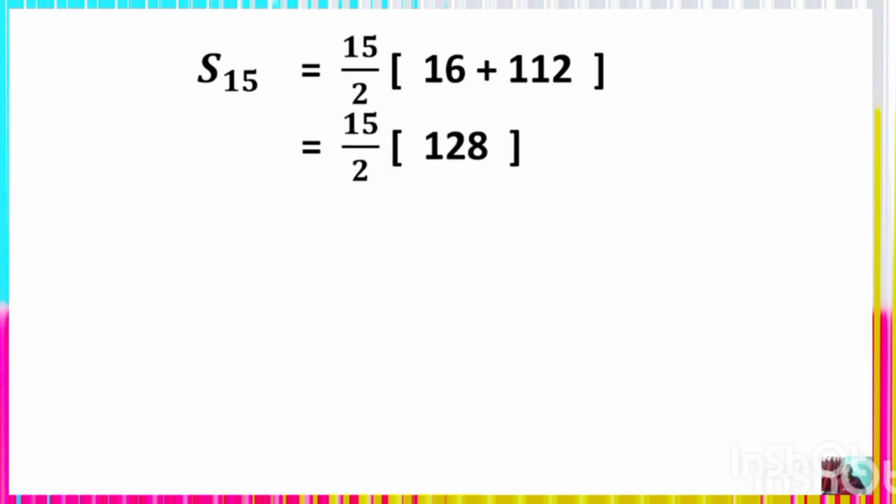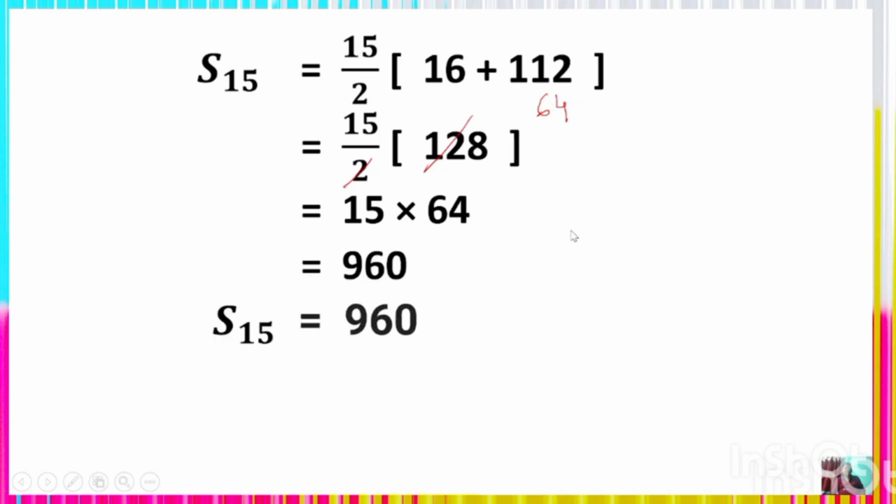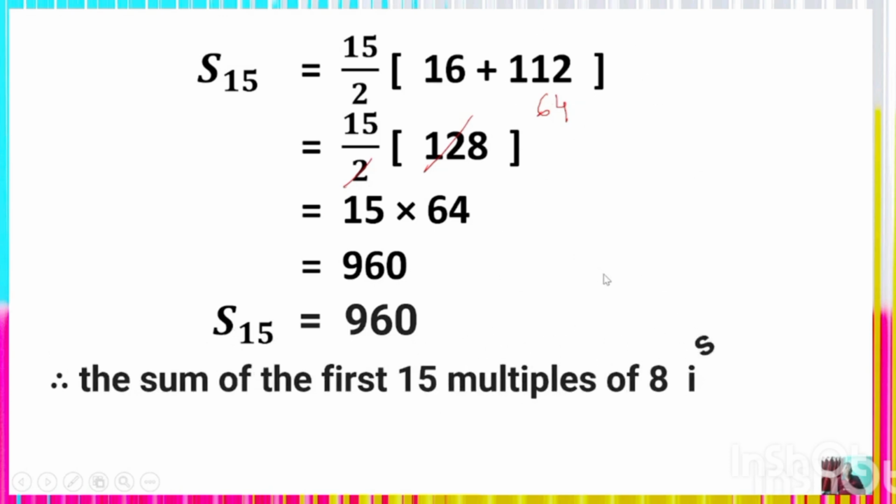Okay. So here after cancellation we shall get 2 sixes are 12 and 2 fours are 8, which is 64. Thus you get 15 into 64, which is 960. Thus S15 is equal to 960. Hence we get that the sum of the first 15 multiples of 8 is 960. Another simple and fundamental problem based on the concept of arithmetic progression.